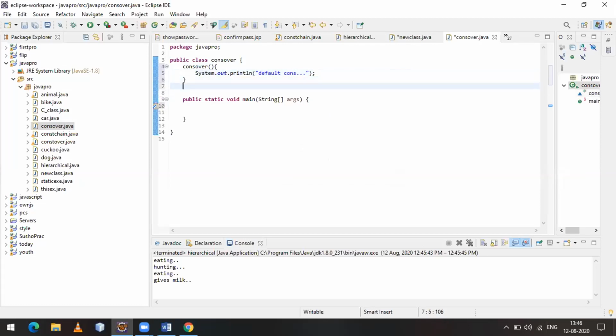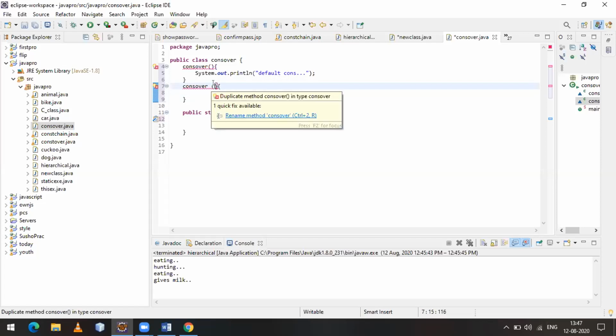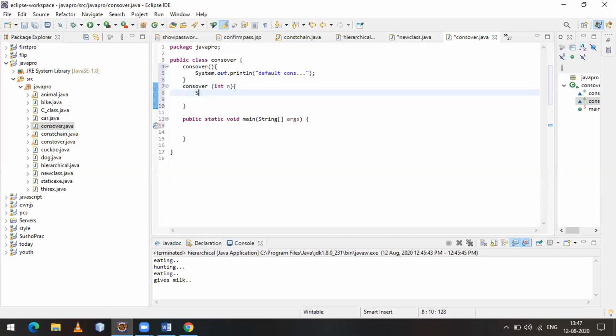And I create the constructor once again. If I did not pass any arguments, it shows an error, a duplicate method, because we cannot use the same default constructor twice. So we have to give parameters. I give one simple parameter, and inside it I printed.